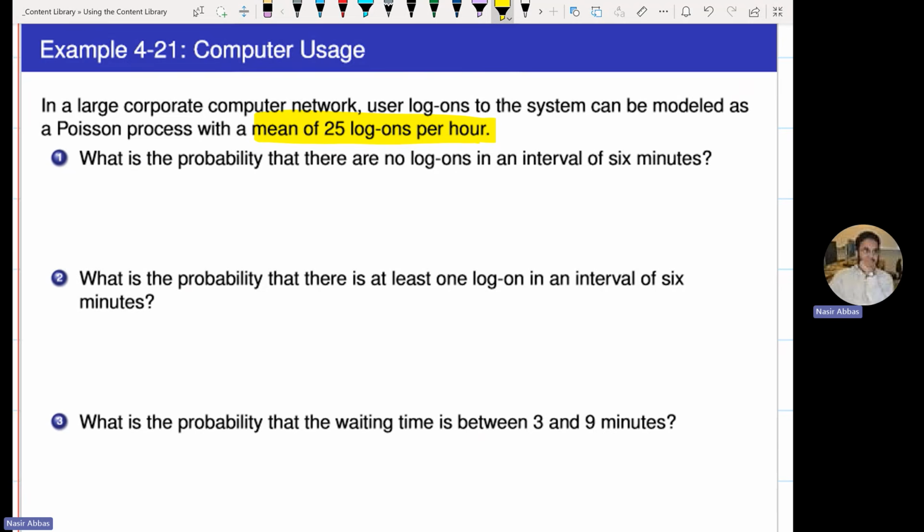It's the average number of, so that's lambda. If I similarly give you the mean time until next logon, I'm giving you the expected value of exponential, which is 1 over lambda. So if I give you the expected value of Poisson, which is the number of, that's lambda directly. If I'm giving you the expected value of exponential, that is 1 over lambda.